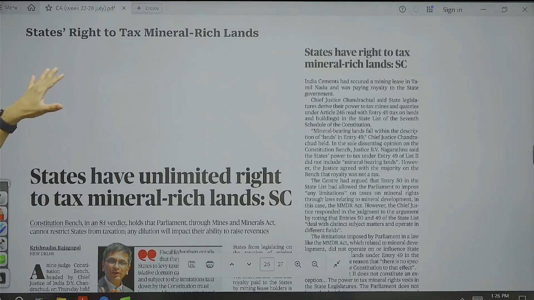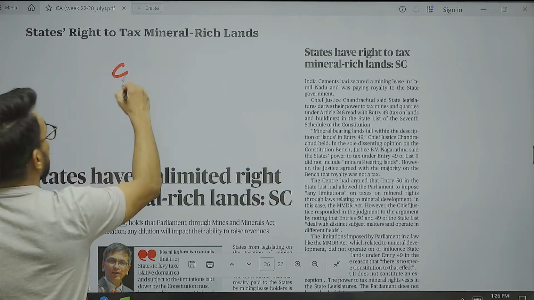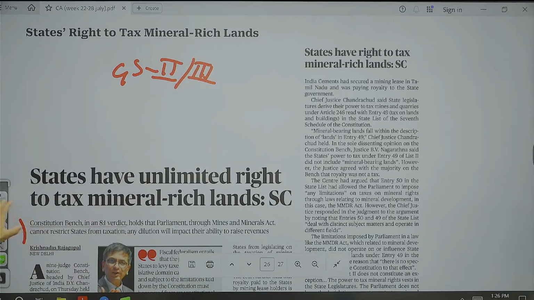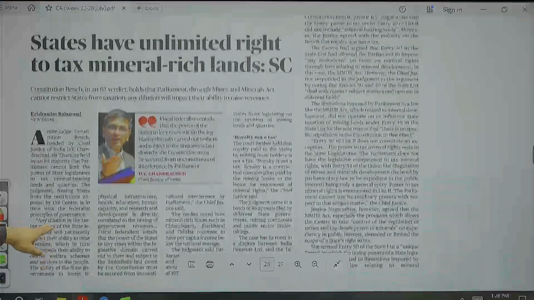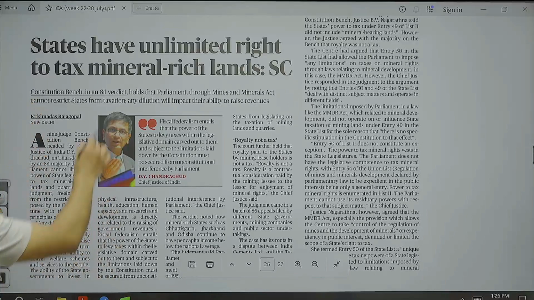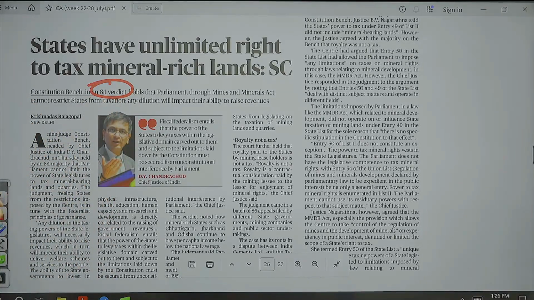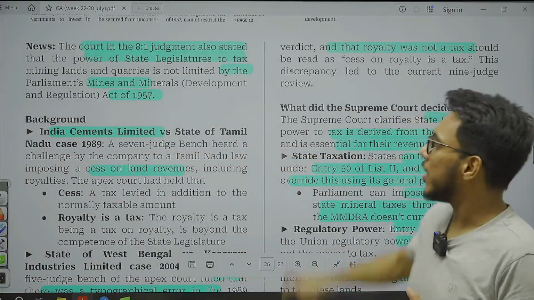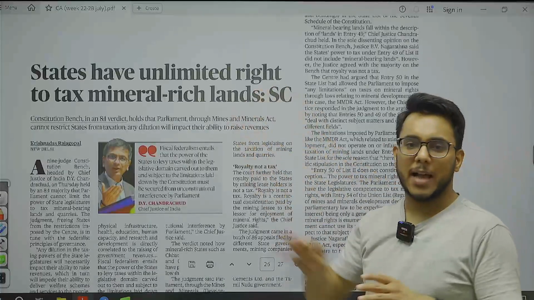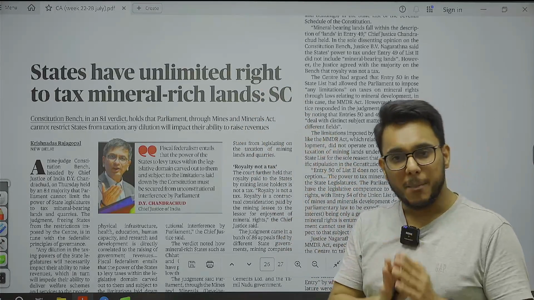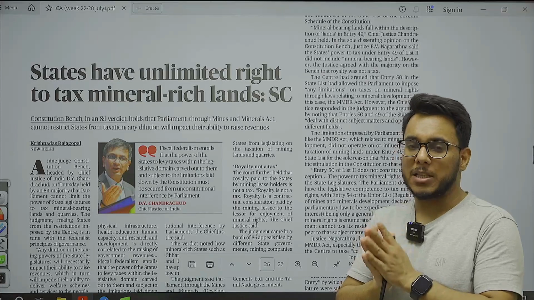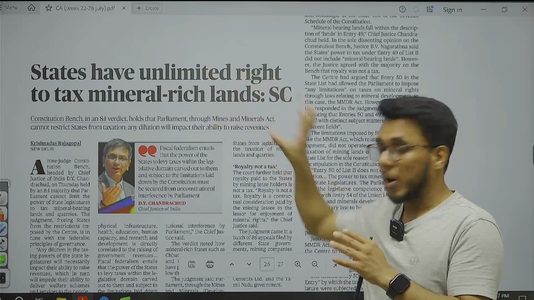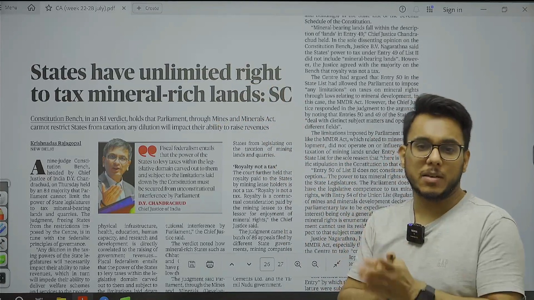States have the right to tax mineral rich lands. We are going to see this article with respect to GS paper number 2 and GS paper number 3, federalism and related issues. Now, guys, what has happened recently? The Supreme Court has given a judgment, and in an 8:1 verdict, they have said that the states have the power to tax. The states have unlimited rights to tax the mineral rich lands by virtue of the power given to them by Schedule 7 through the State List.